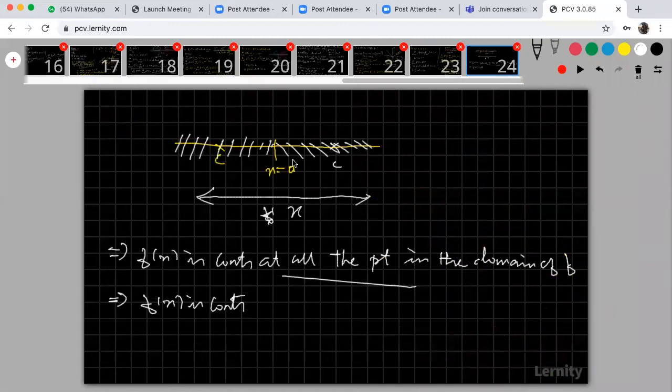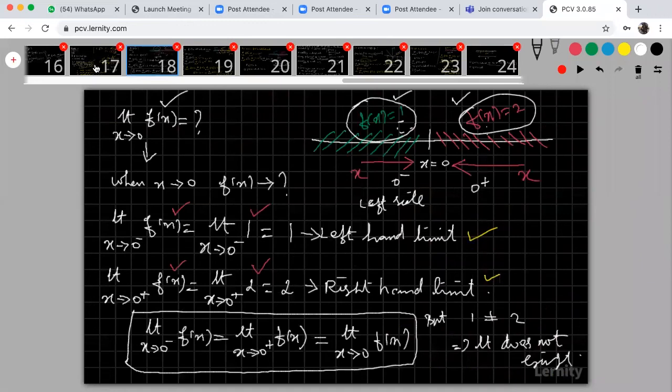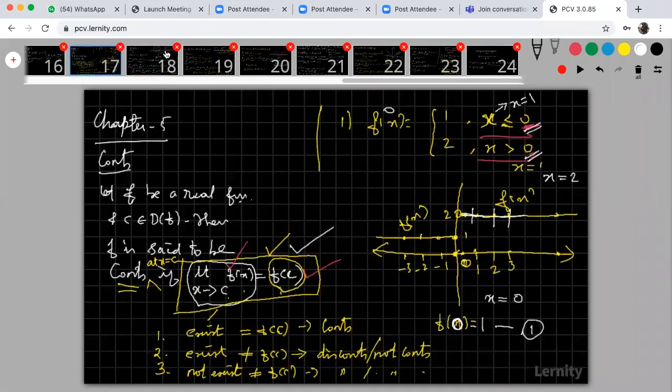Now you can take a snapshot if you want, because some students are asking about the slides. You please look at the slides. This is our first slide, chapter number 5, continuity. What is continuity? And this is the first example. Please take that if you want. If someone is copying, please copy that.